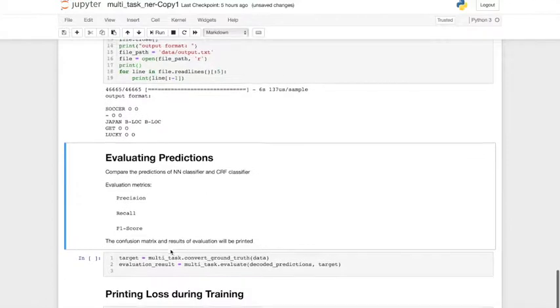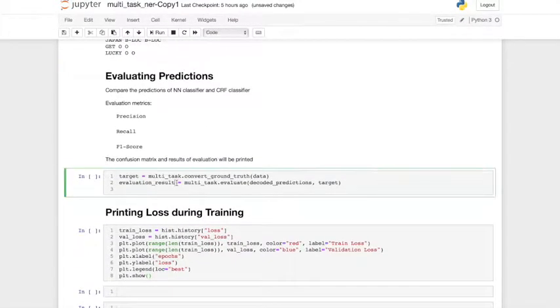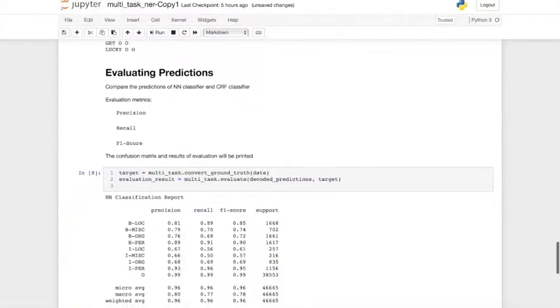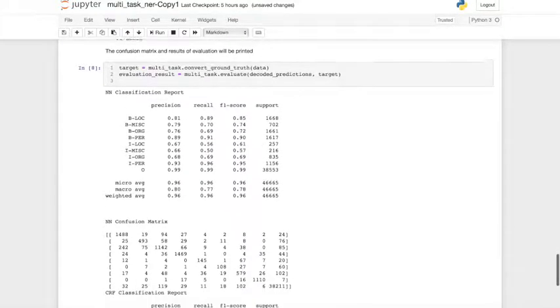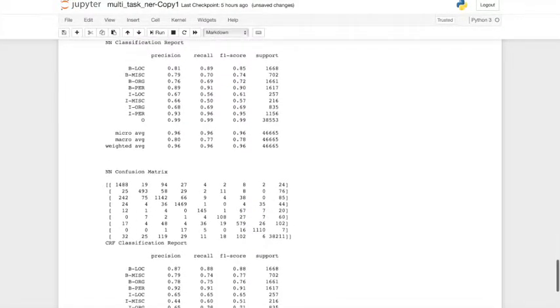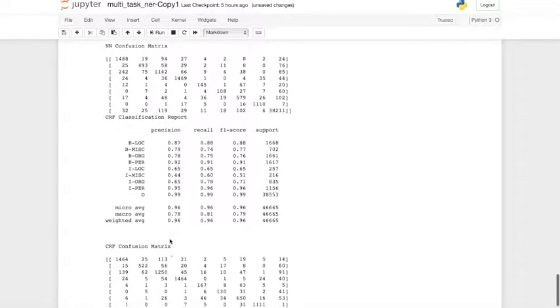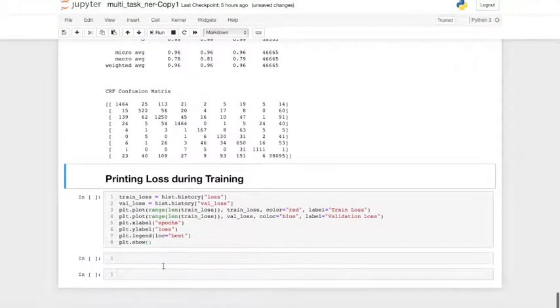Here is the evaluation block. The predicted results will be printed, including precision, recall, F1 score, support, and confusion matrix. We can see that the CRF classifier has better performance than the NN classifier. The loss during training is printed here.